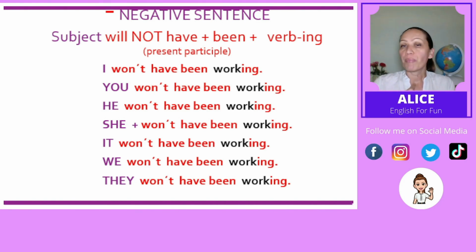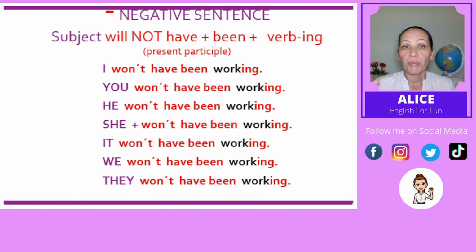So let's have a look at the example. I won't have been working. You won't have been working. He won't have been working. She won't have been working. It won't have been working. We won't have been working, and they won't have been working.